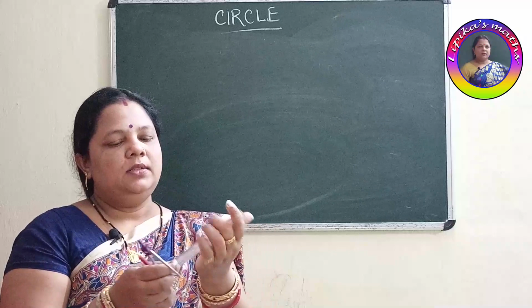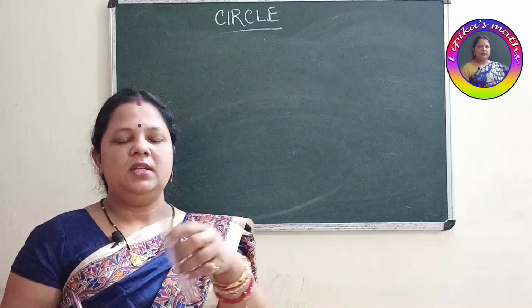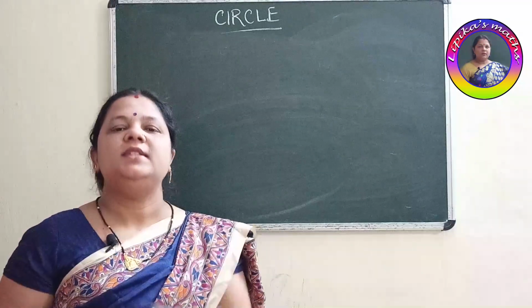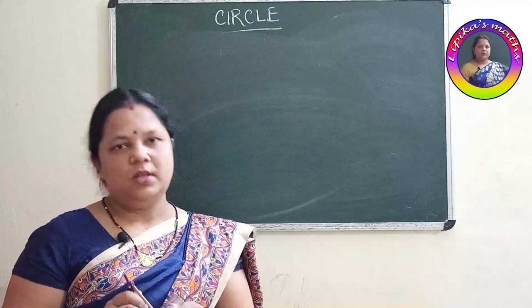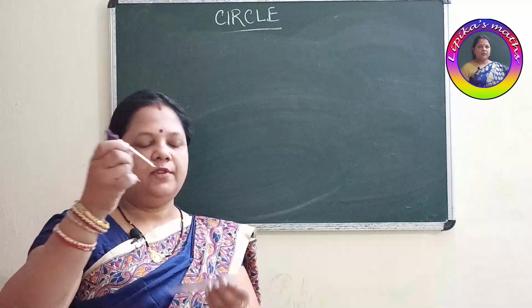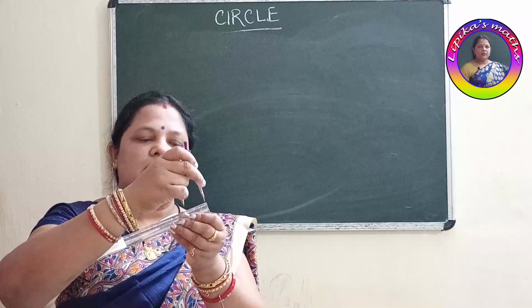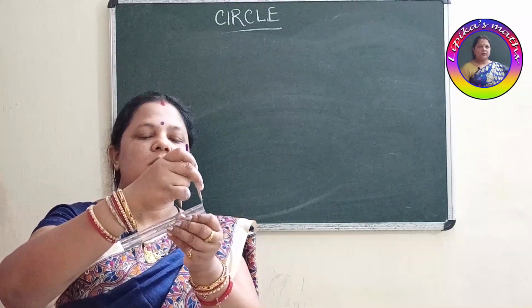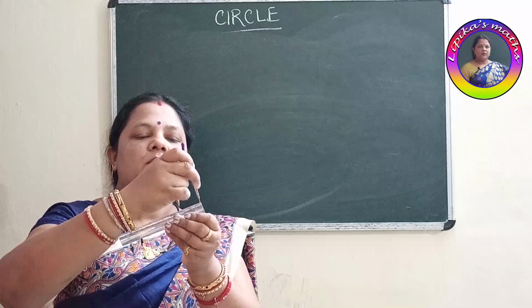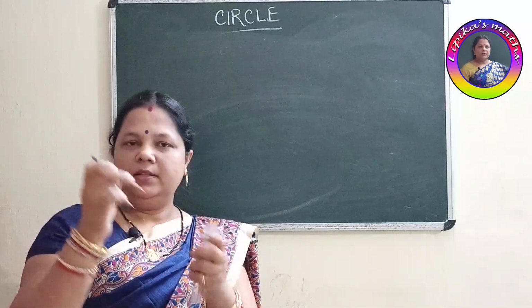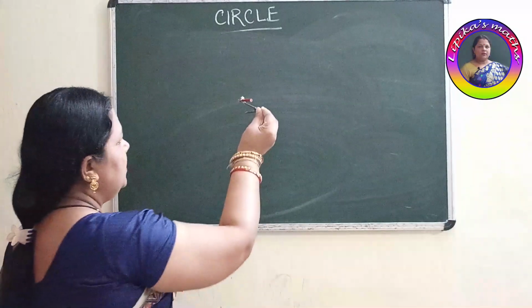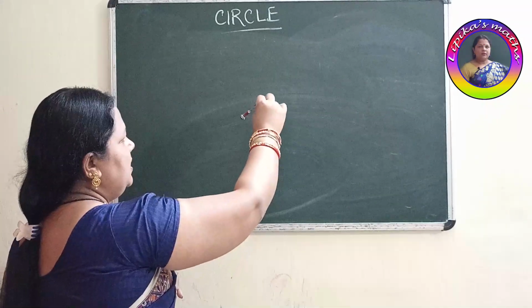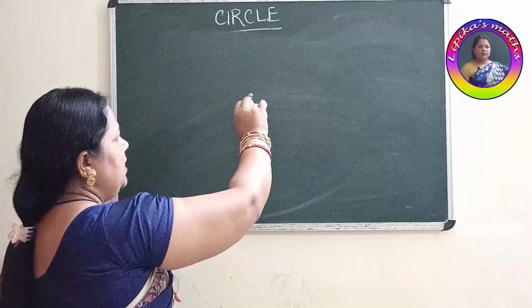And the distance, if it is given, suppose radius 3 centimeter, using this 3 centimeter radius you have to draw a circle. For that you first have to measure it from your school scale, from 0 to 3 centimeter. You have to measure it properly. Then what to do, children? You have to keep the pointer in one place and simply rotate it.